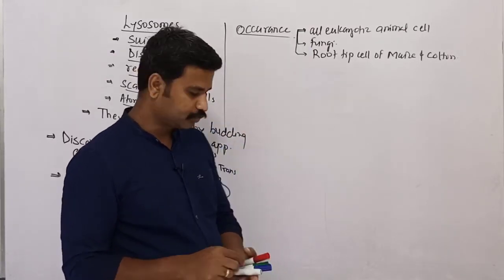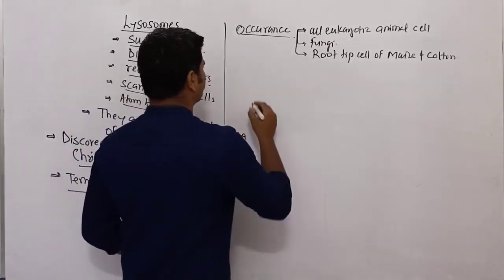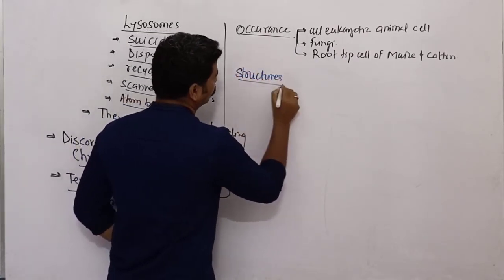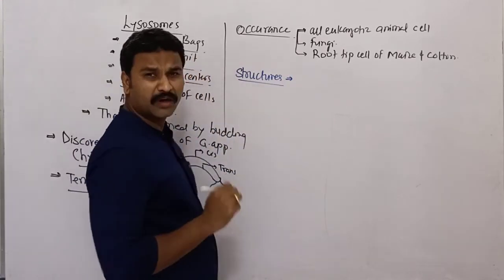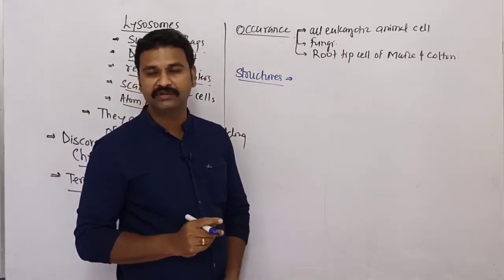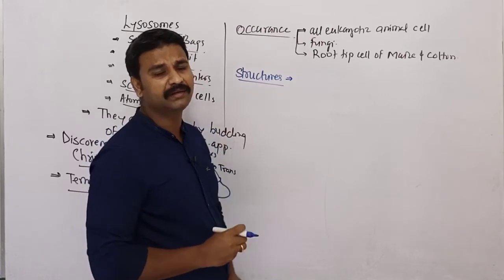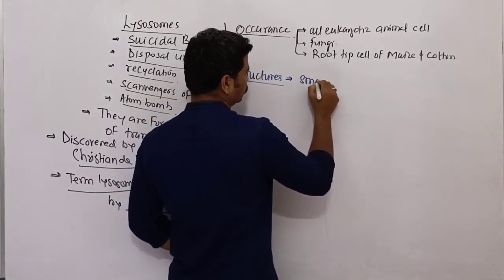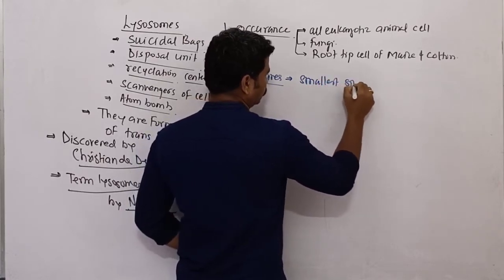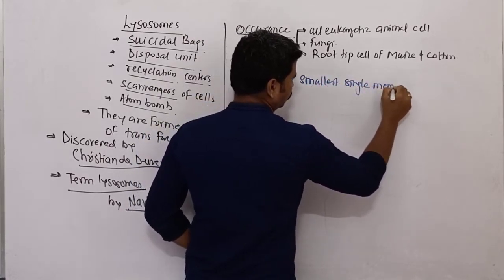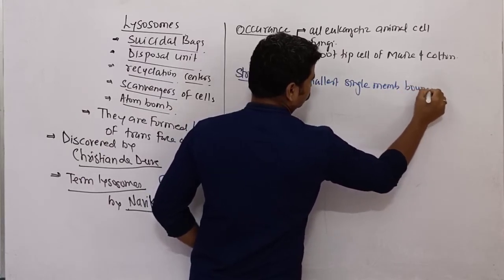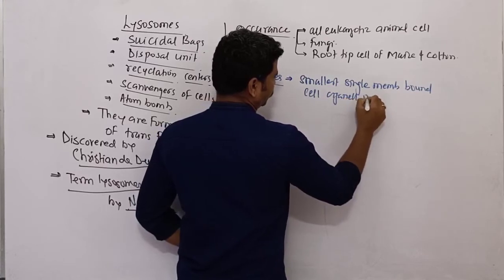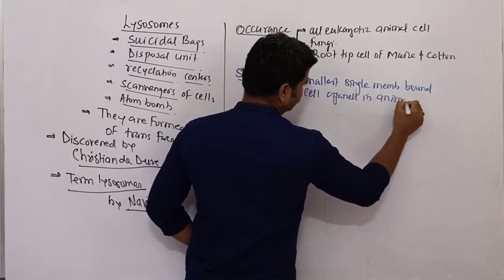Now speaking about the structure of lysosomes. Lysosomes are the smallest single membrane bound cell organelles found particularly in animal cells.